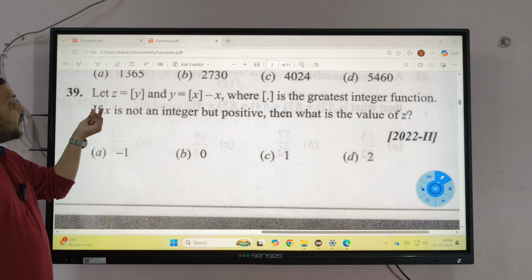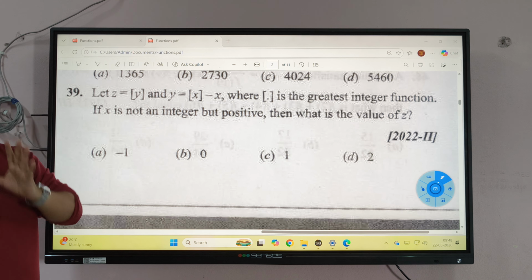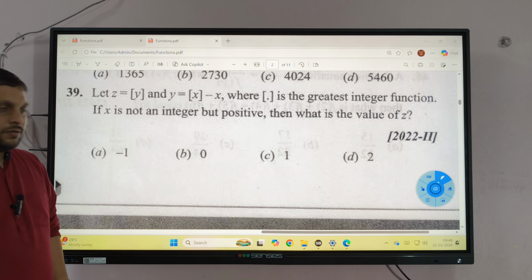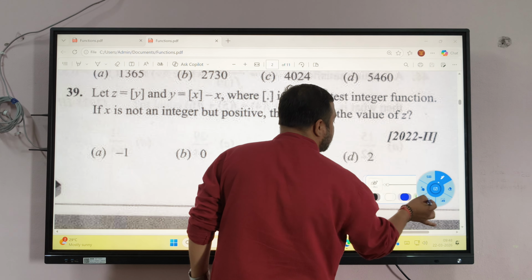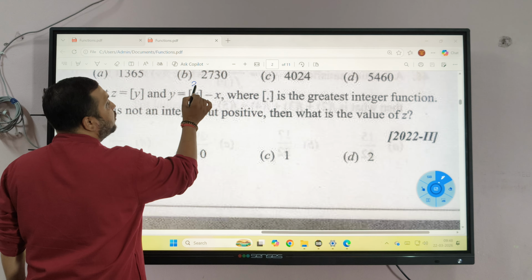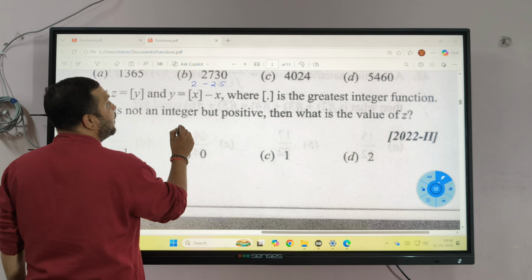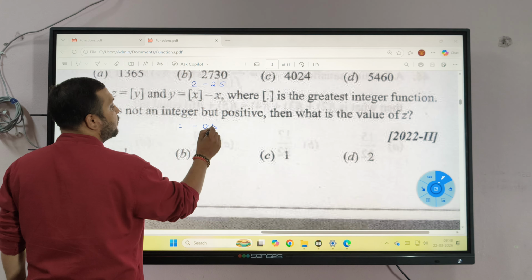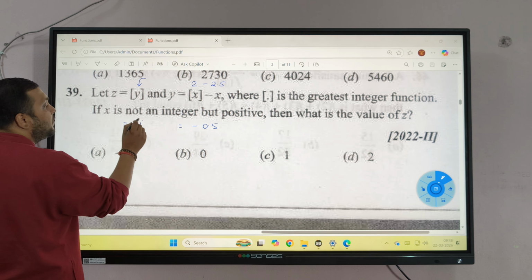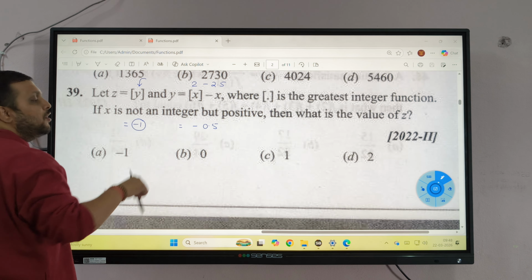So what is written? X is not an integer but positive. So 2.5. Yes or no? As soon as I put x equal to 2.5, from here I get 2. Say yes. Minus 2.5. What am I getting? When I put negative 0.5 here, what do I get? Minus 1. So what is the value of z?